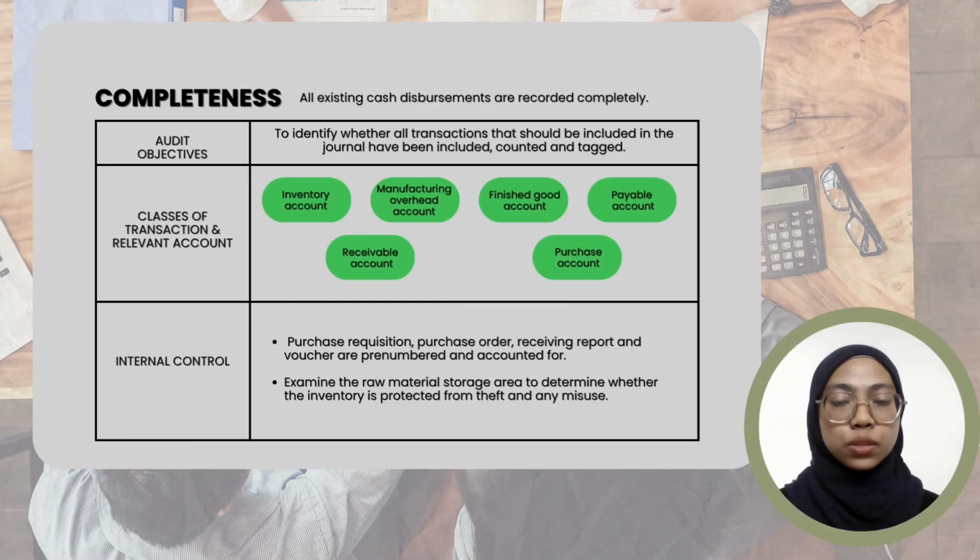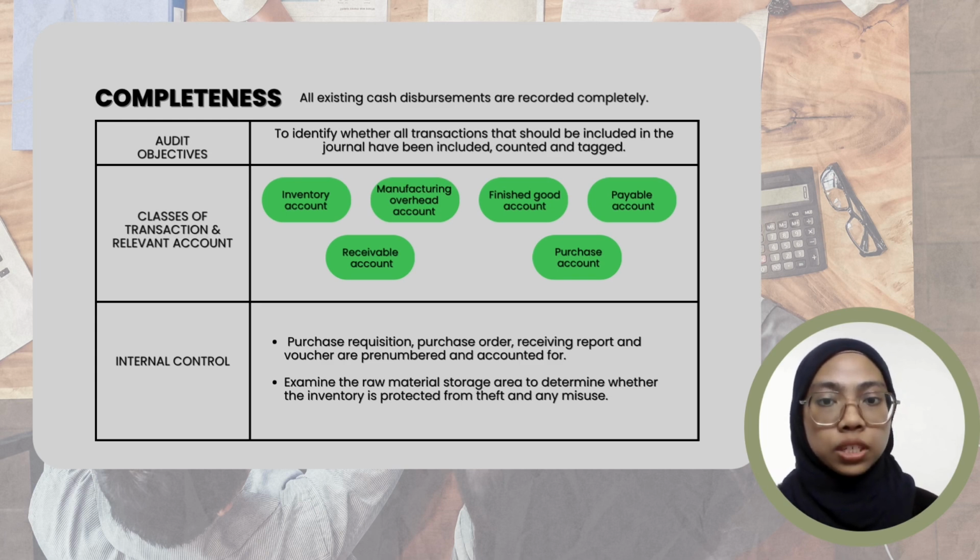Next is completeness, which means all existing transactions are recorded completely. The audit objective is to identify whether all transactions that should be included in the journal have been included, counted, and tagged. The classes of transaction include the inventory account, manufacturing overhead account, finished goods account, payable account, receivable account, and purchase account. Internal control: purchase requisition, purchase order, receiving report, and voucher are pre-numbered and accounted for. Next, examine the raw material storage area to determine whether the inventory is protected from theft and any misuse.